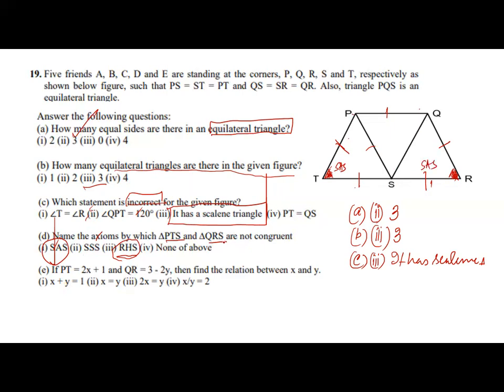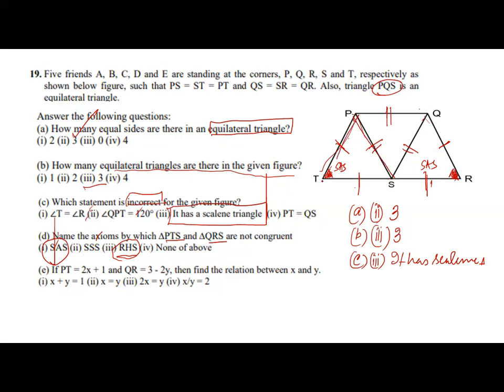Next is SSS. These are both equilateral triangles, so the sides are equal. It is given already, PS is equal to SQ, PS is equal to PT, and QS is equal to QR. And for this condition, PQS is also an equilateral triangle. So these three are equal to each other.